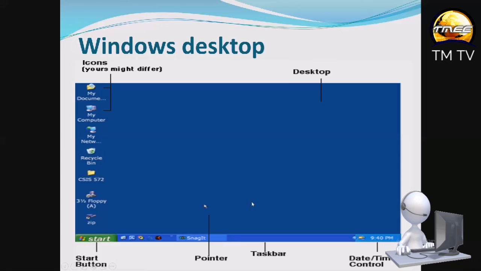So the mouse controls the mouse pointer. So this is your Windows desktop.